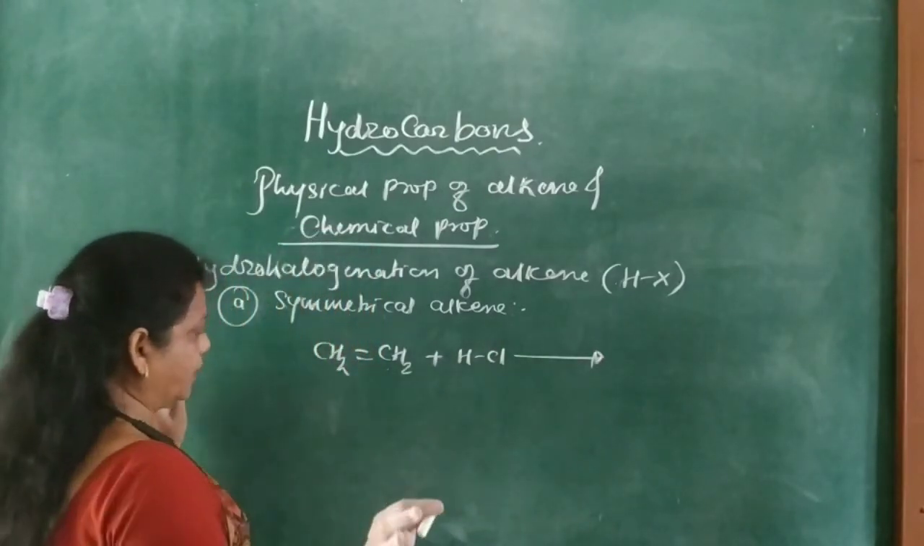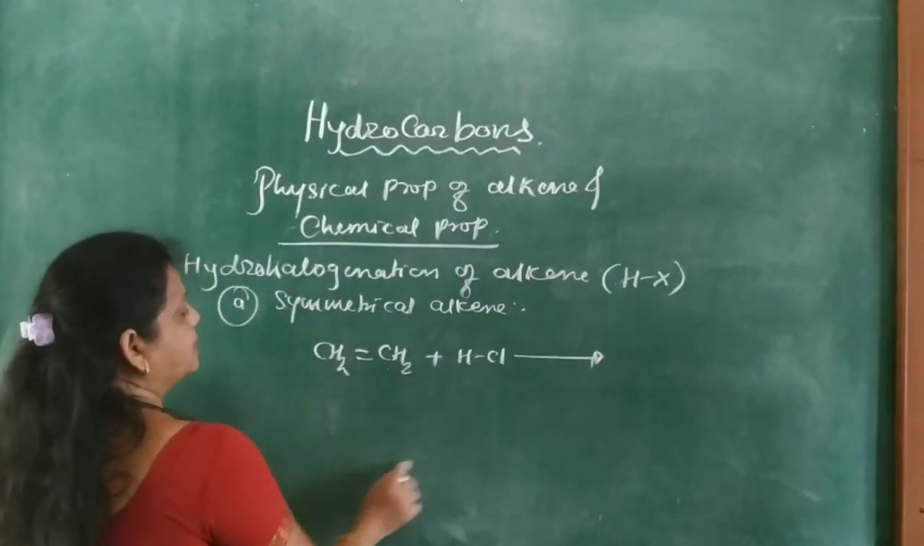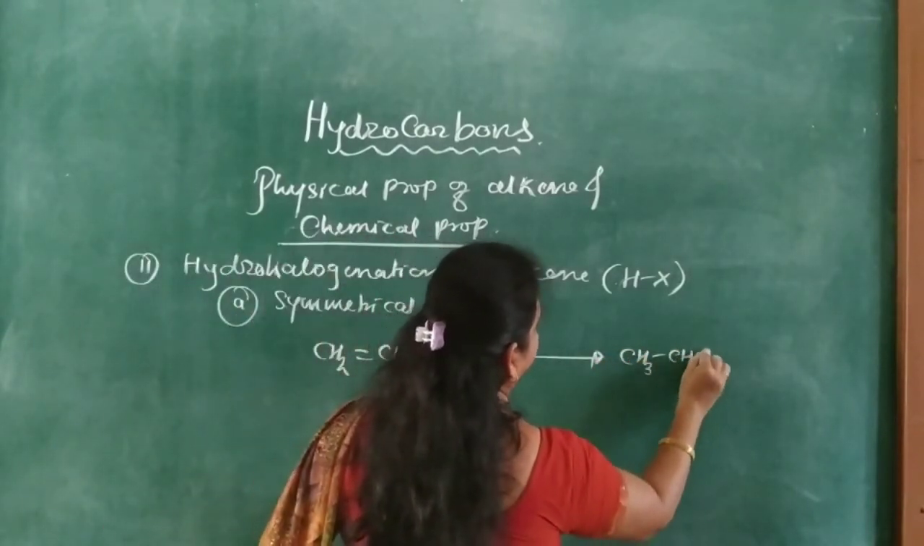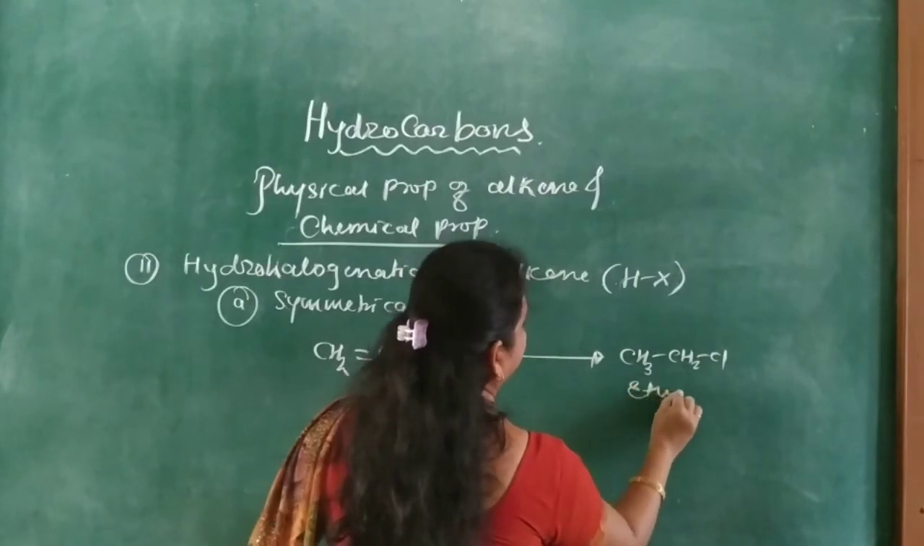No rule applied on this. Here H goes to one carbon, Cl goes to another carbon to form CH3CH2Cl. That is ethyl chloride.